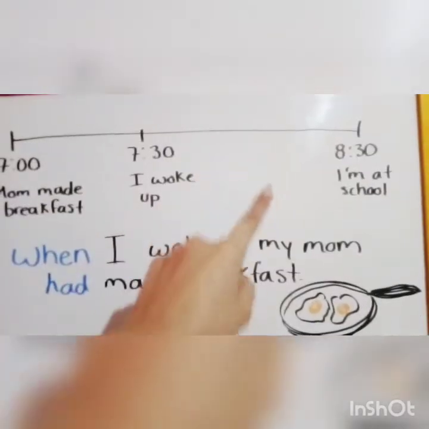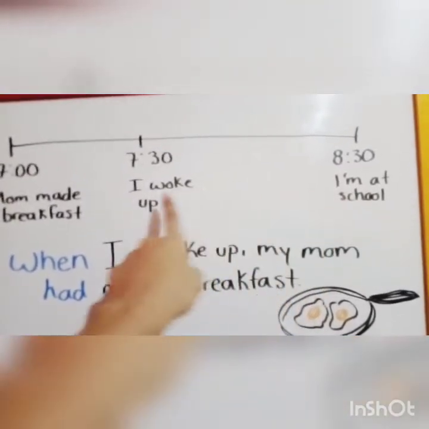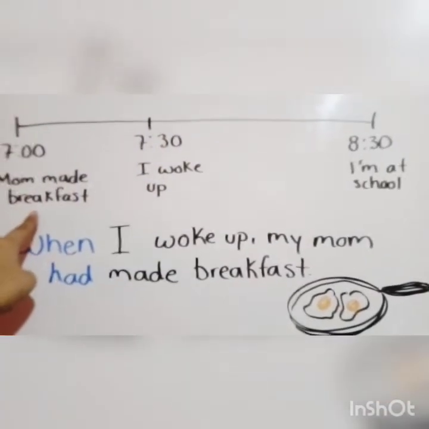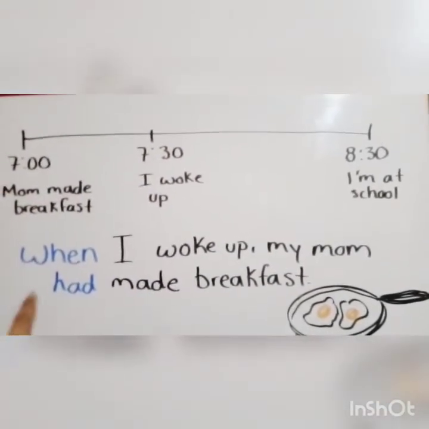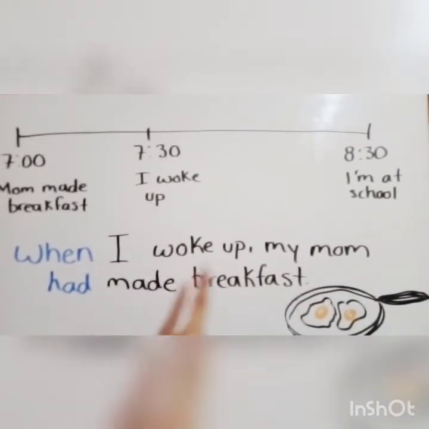This is a timeline. So, right now, it's 8:30 and I'm at school, okay? I woke up at 7:30 and my mom made breakfast at 7. So, the sentence would be like this. When I woke up, my mom had made breakfast.